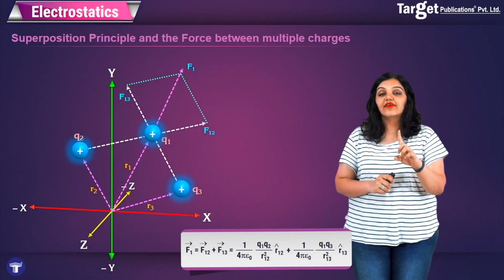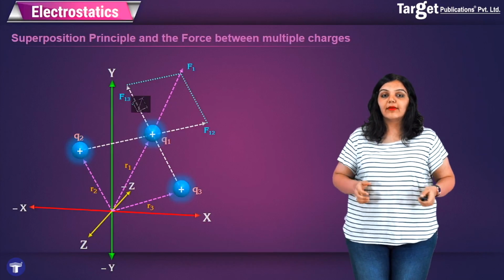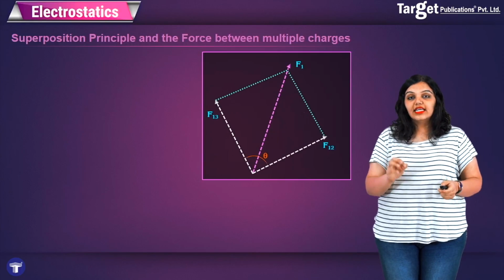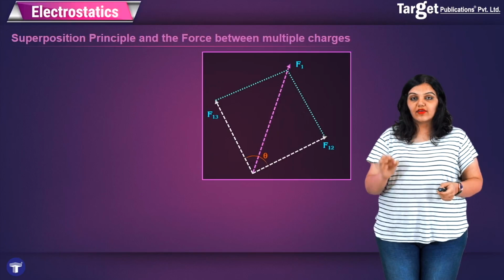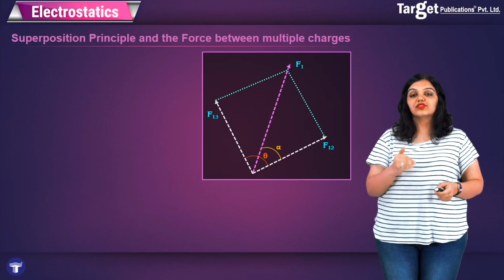As you can see, I have used the parallelogram law geometrically, and I can find the magnitude of this force by the parallelogram law. Let's say that the angle between F13 and F12 is theta, and alpha is the angle that the net force F1 makes with F12.